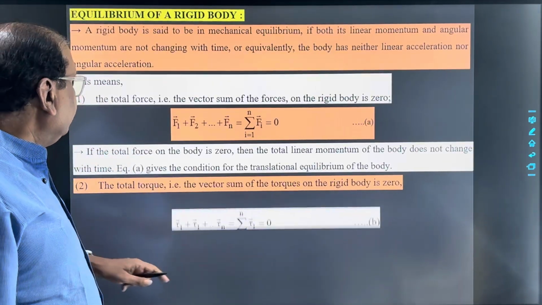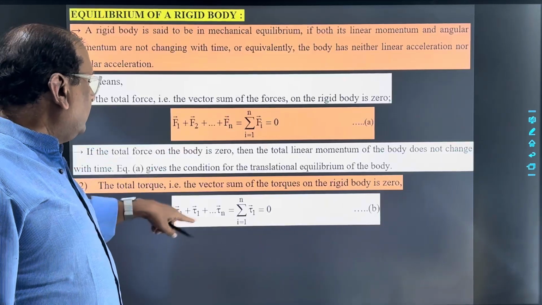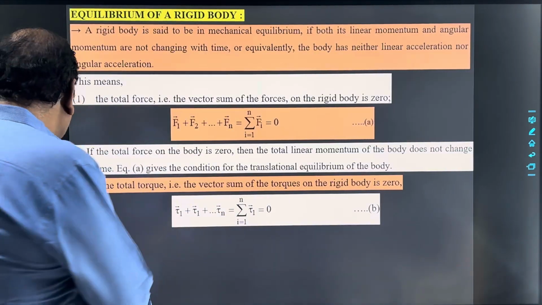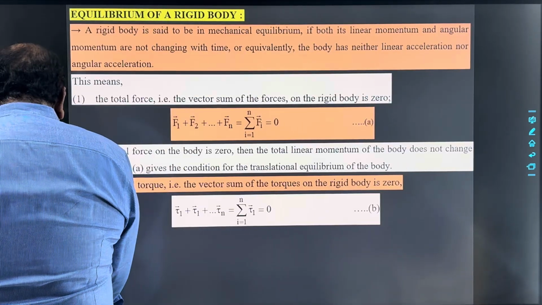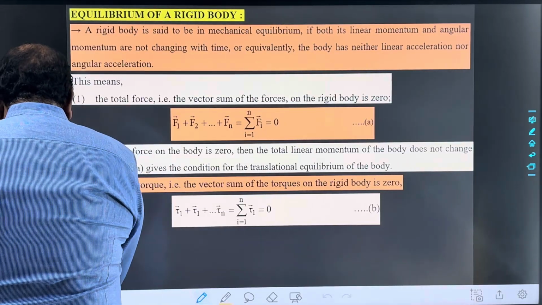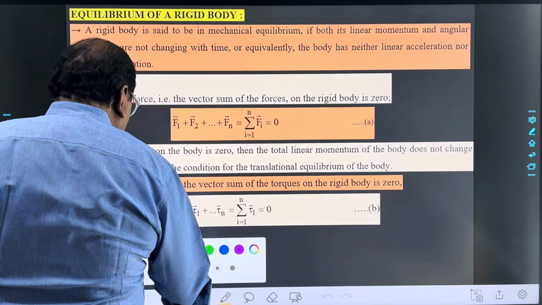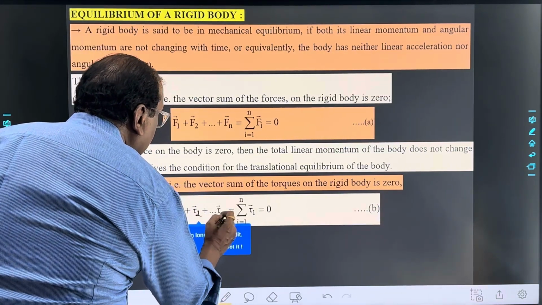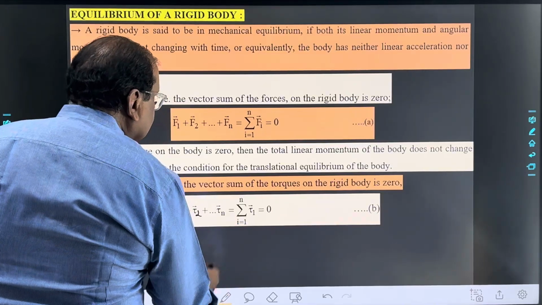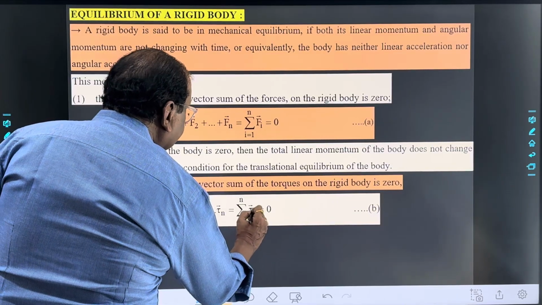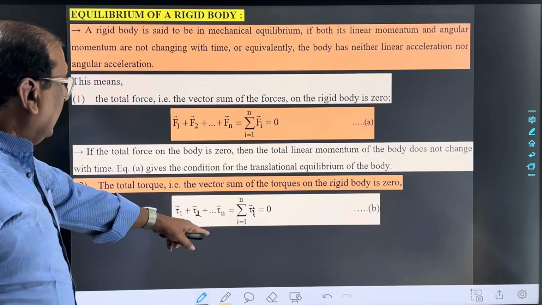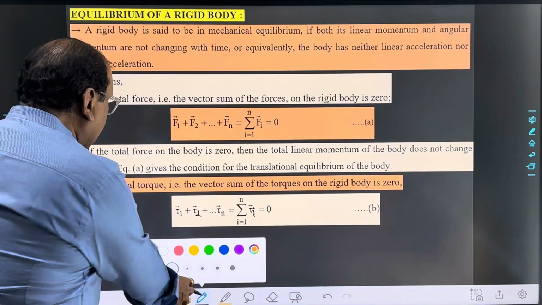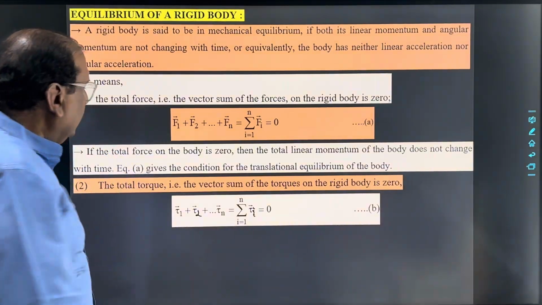So here, if the net torque acting on the body is 0, means tau 1 plus tau 2 plus tau 3 up to tau n is equal to 0. Then we can write sigma i equal to 1 to n vector tau i is equal to 0.